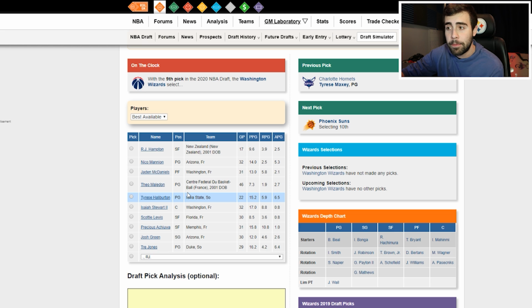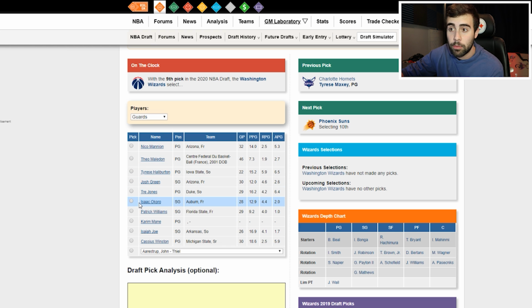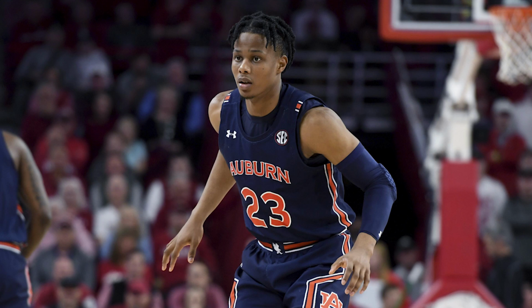They have John Wall, Bradley Beal, Rui Hachimura, Mo Wagner, Thomas Bryant. They have a lot of guys there, Troy Brown Jr. as well, but I think their defense was horrible this year. It was one of the worst in the NBA and one of the worst all time, and I think they're going to try to take a good perimeter defender in this class, and that is Isaac Okoro from Auburn.